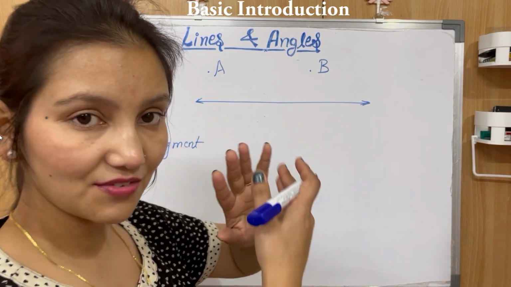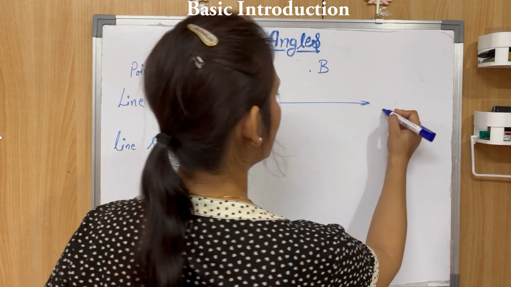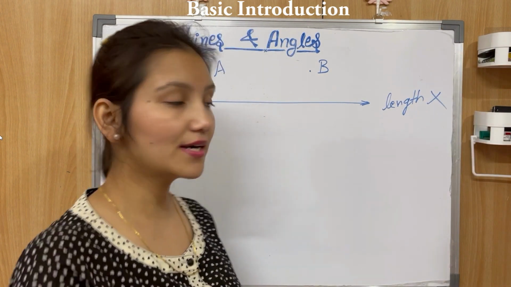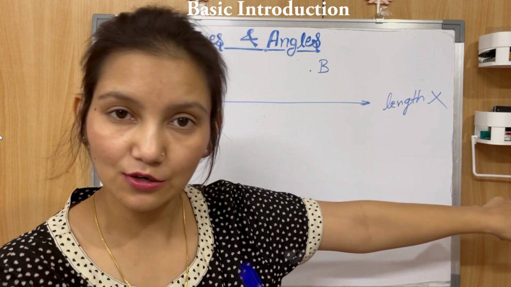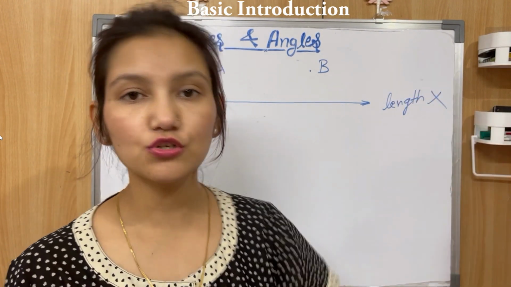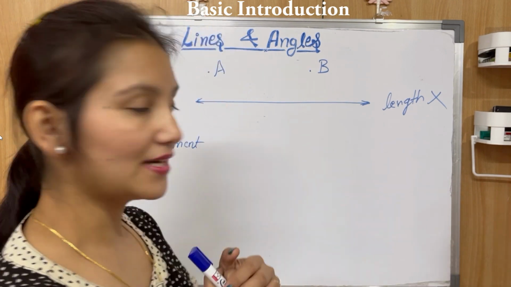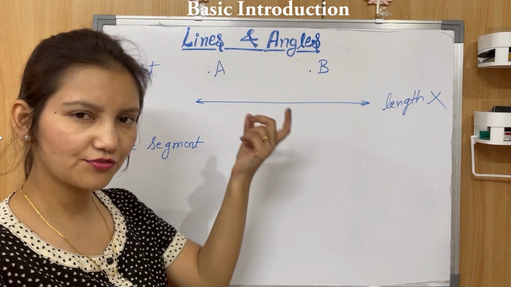If it doesn't have any starting or end point, it means you cannot measure its length. The length of a line is infinite, and you cannot measure it because you don't know where it has started and where it will end. On the other hand, a line segment is a small portion of a line.